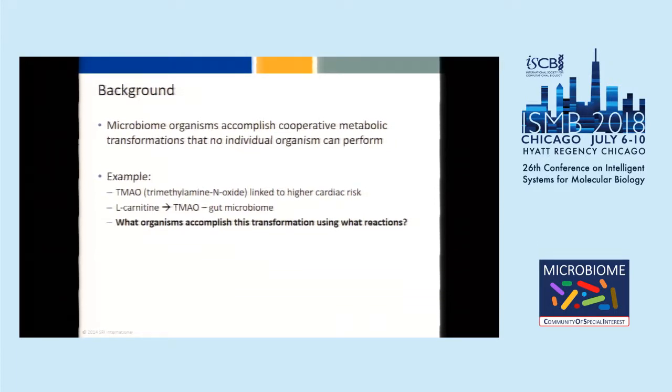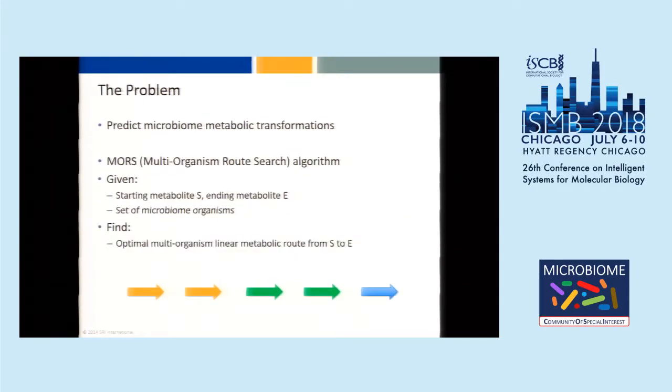And so we set this out as an example for an algorithm we wanted to develop to ask what organisms can accomplish this transformation and using what reactions. And so a little more precisely, the problem we're trying to solve is to predict metabolic transformations in a microbial community or a community of any organisms.